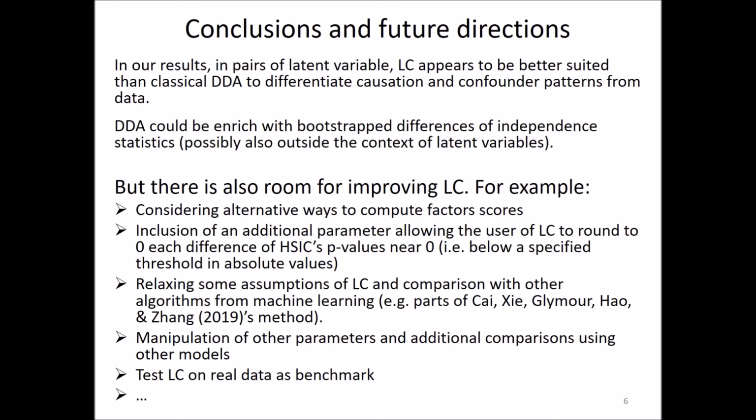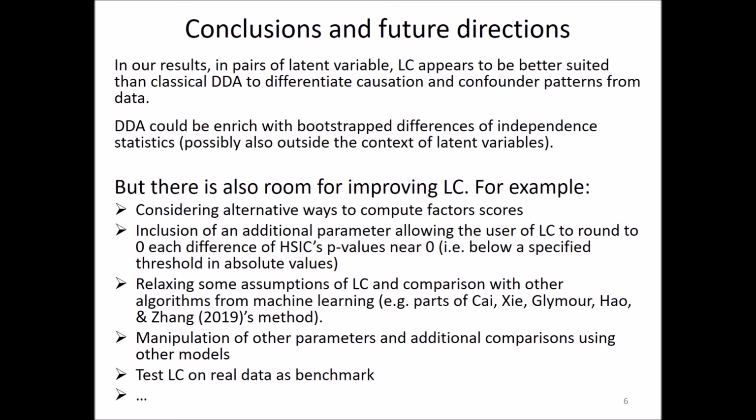Conclusions. In our results for pairs of latent variables, LC seems better suited than classical DDA to differentiate causation and confounder patterns. So, maybe bootstrapped differences of independence could enrich DDA.